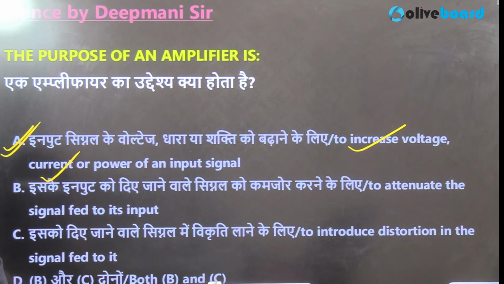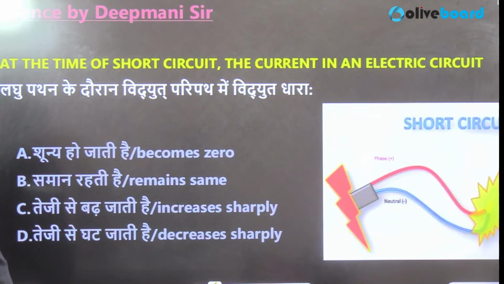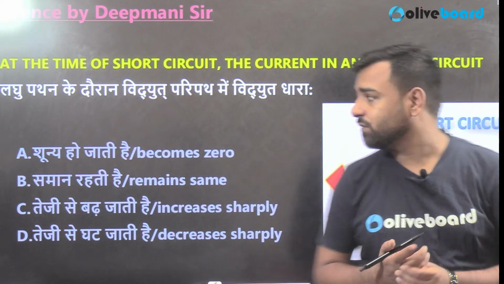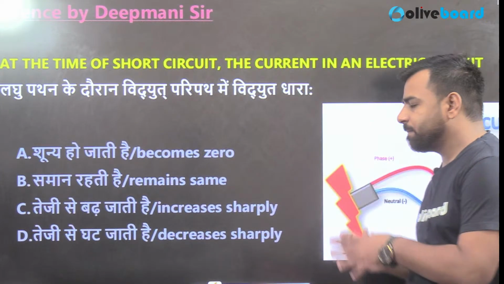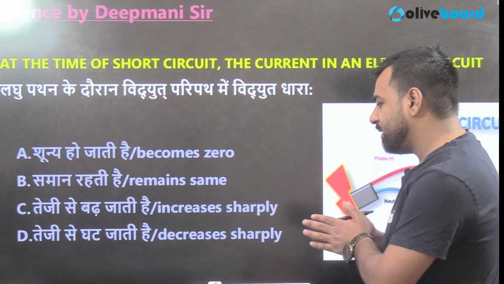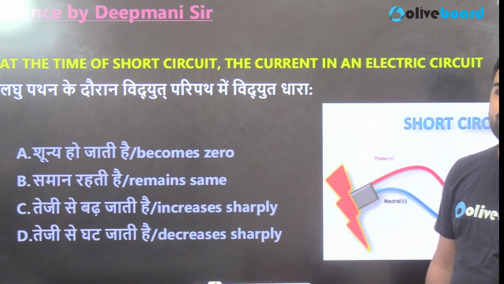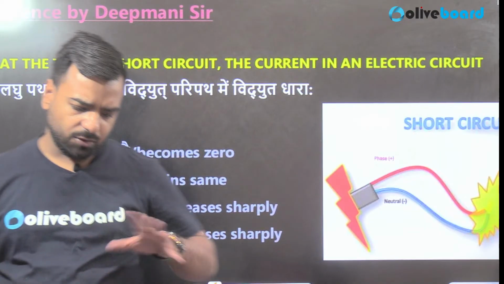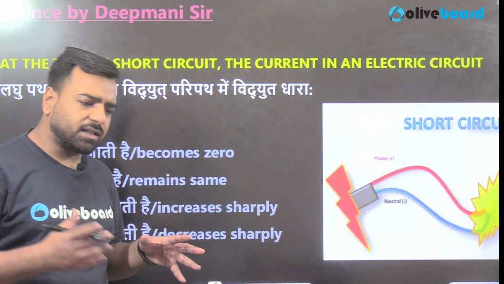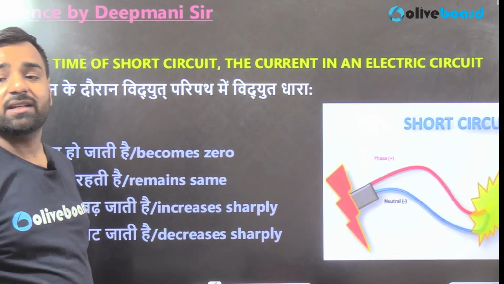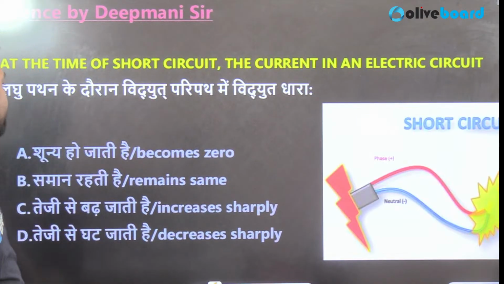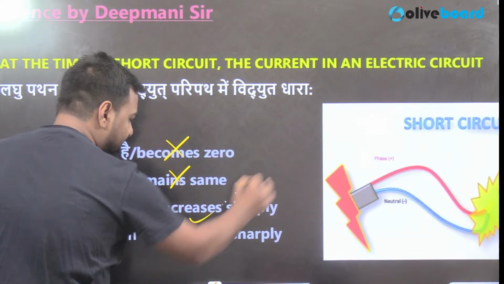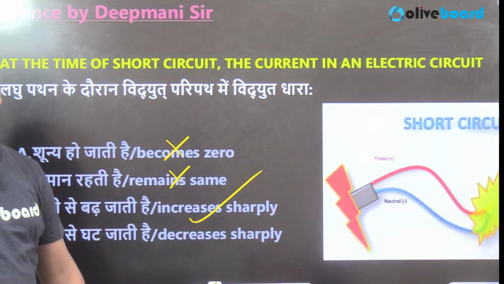The next question is this. At the time of short circuit, the current in an electric circuit is dash. What do you think? It becomes 0, it remains same, it increases sharply, or it decreases sharply. So guys, if someone asks you about the short circuit, what do you mean by short circuit? Here the current actually increases rapidly. It increases exponentially, rather I can say. So it becomes 0? No, that's wrong. It remains same? No, it increases sharply. And yes, we'll go with option number C here.